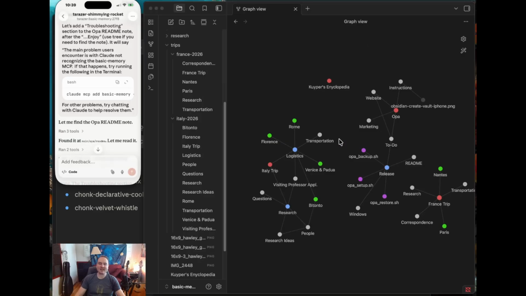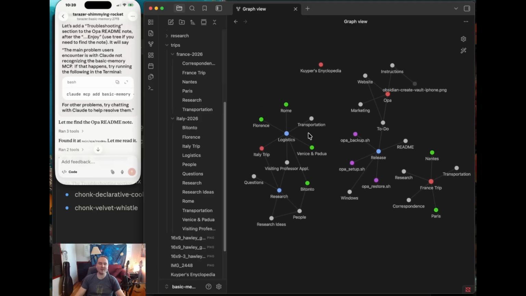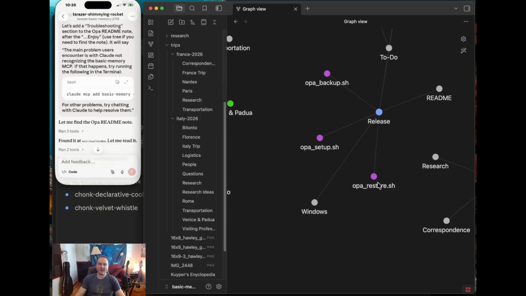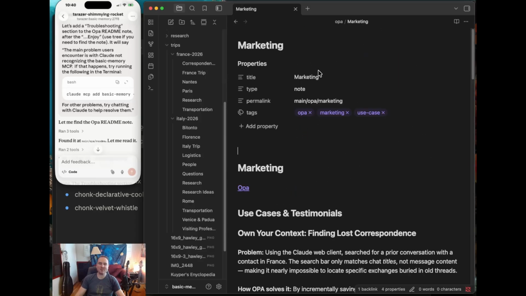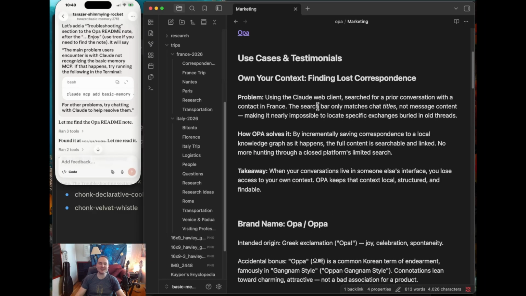I realized last time I didn't really emphasize the human editable nature of this. I really like the knowledge graph view, but these are just Markdown files, individual Markdown files. So for example, let me pull up, yeah, I've got a page for marketing Opa, right? And so this is just Markdown.